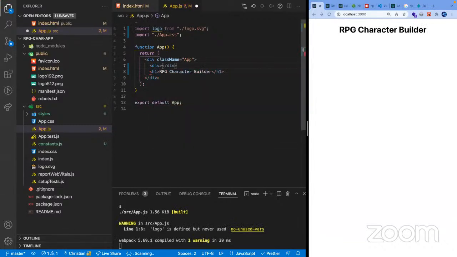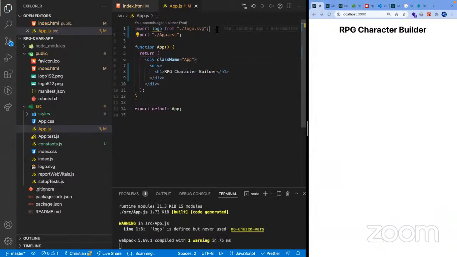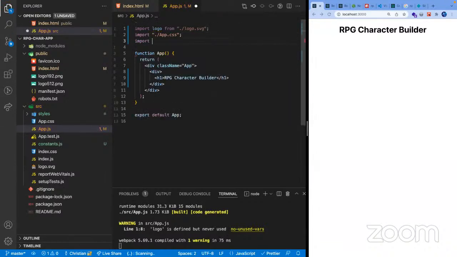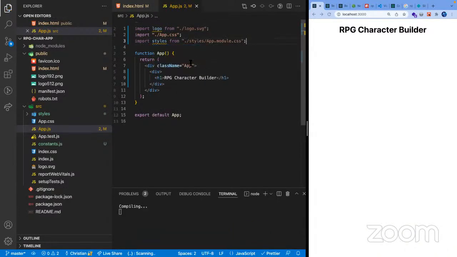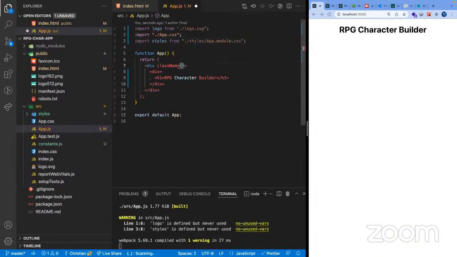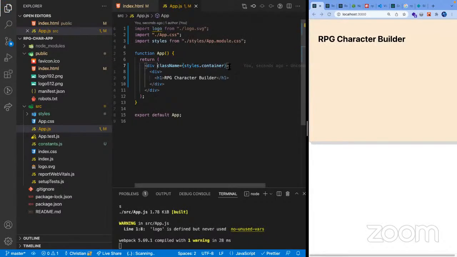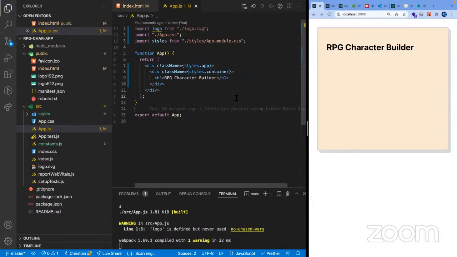And then another div. I'm gonna do two divs. Style for our main app. Styles from styles, and then app module CSS. And then I'm gonna add here the container style. Actually, this should be app and then container. There we go.